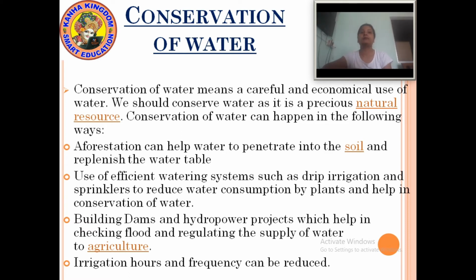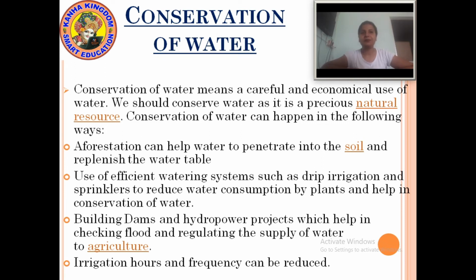The next point is use of efficient watering systems, such as drip irrigation and sprinklers, to reduce water consumption by plants and help in conservation of water.